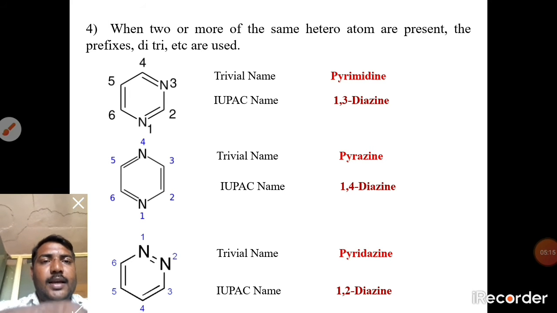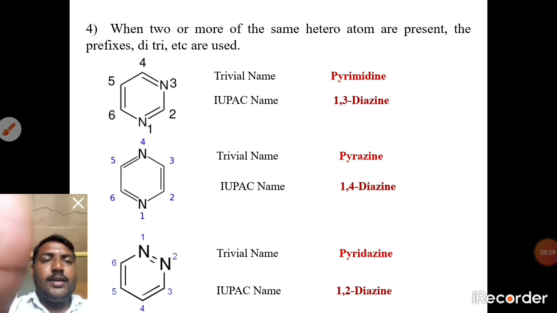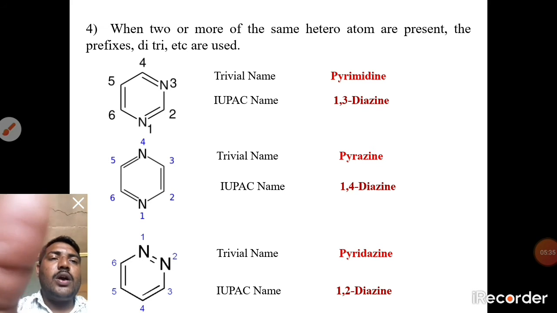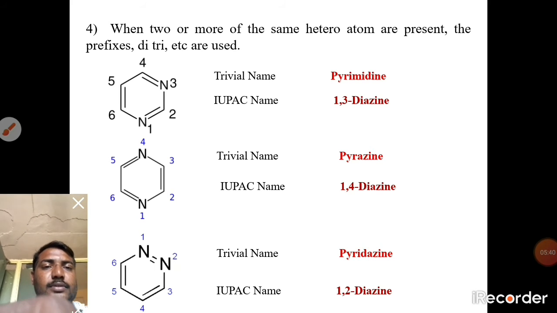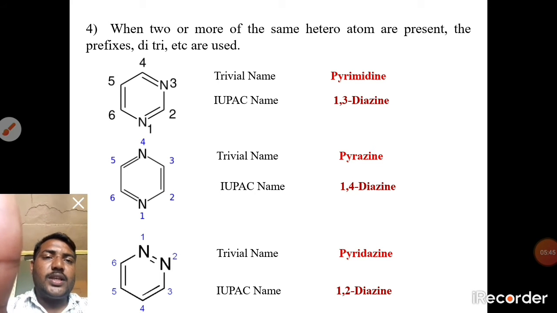Similarly, in the next compound the 1,4 positions are nitrogen. The trivial name of this compound is pyrazine, and the IUPAC name is 1,4-diazine. Suppose there is one more nitrogen, at positions 1, 2 and 4, then it is triazine. Then, if the neighboring nitrogens are there, at positions 1, 2, the trivial name is pyridazine and its IUPAC name is 1,2-diazine.